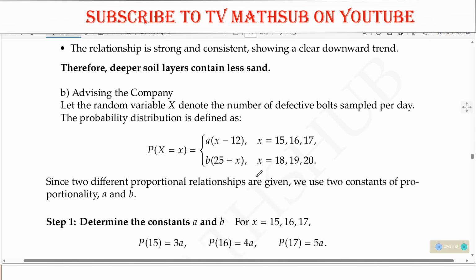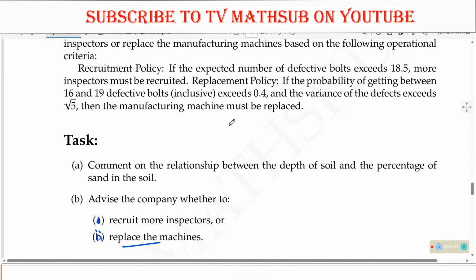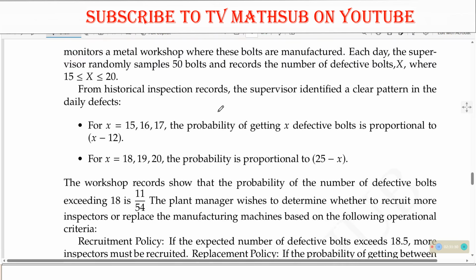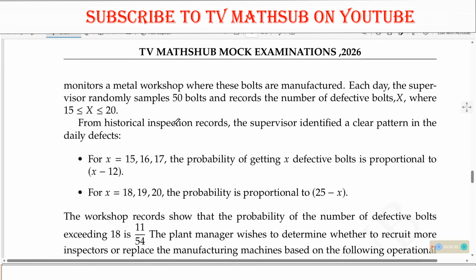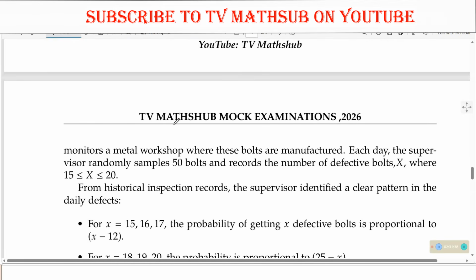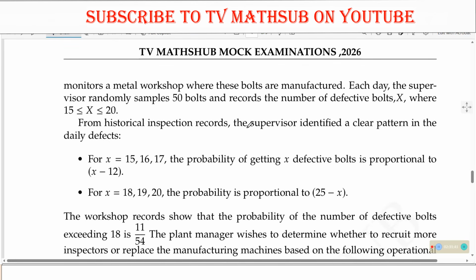Part B, we need to advise the company whether to recruit more inspectors or replace the machines. Now, here they have given us this information, where generally we are told that for historical inspection records, the supervisor identified a clear pattern in the daily defects. For x equaling to this, the probability of getting x defective bolts is proportional to that. For x equaling to that, the probability is proportional to that.